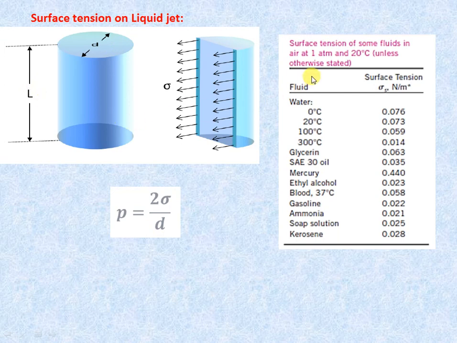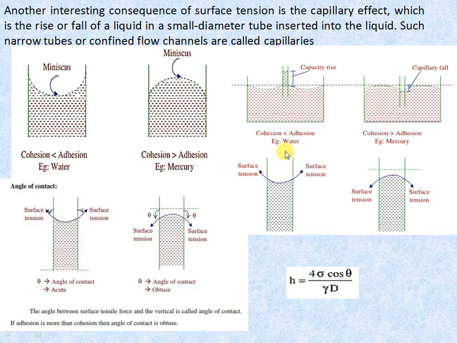Here in this table you can see the surface tension of some fluids in air at 1 bar pressure and 20 degrees Celsius. For water at 0, 20, 100 and 300 degrees Celsius, the surface tension values are 0.076, 0.073 and 0.059, and so on. You can read these values, and please remember the standard value for water at 20 degrees Celsius is 0.073.